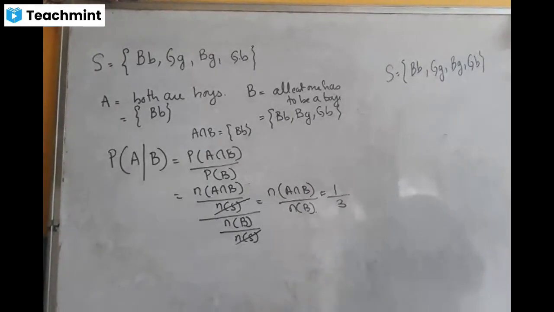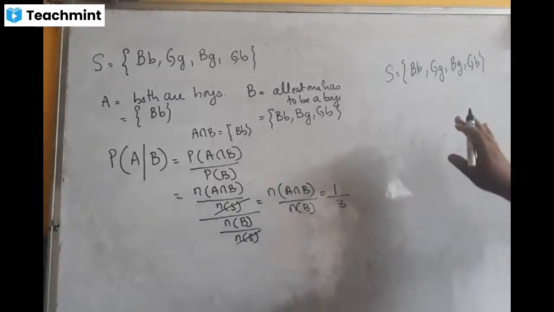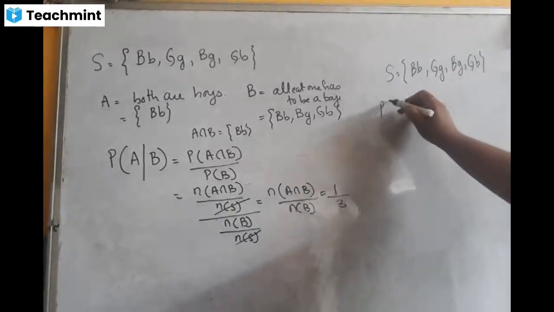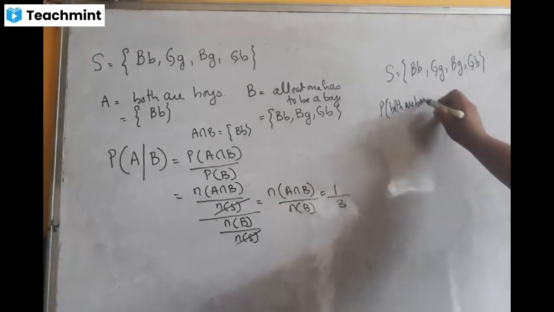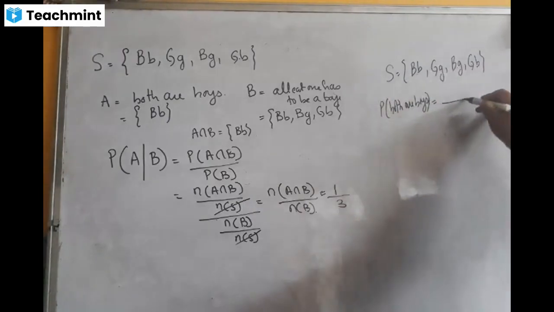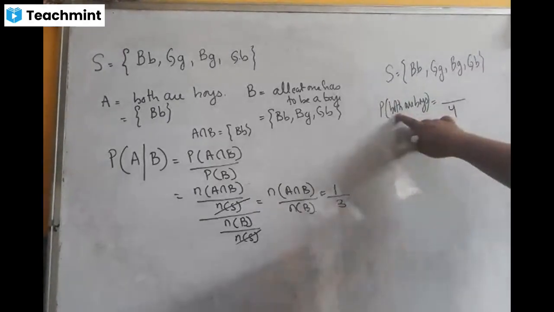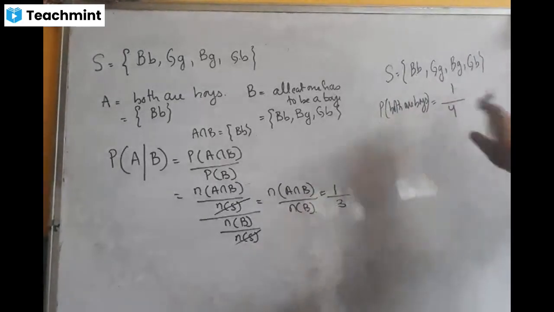Now see, if the question was what is the probability that both children are boys, what would the answer be? Both are boys. How many cases are there? 1, 2, 3, 4. There are 4 cases and we want both of them to be boys and there is one case. So the answer is going to be 1 by 4.